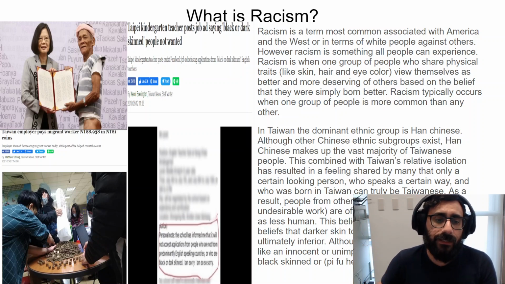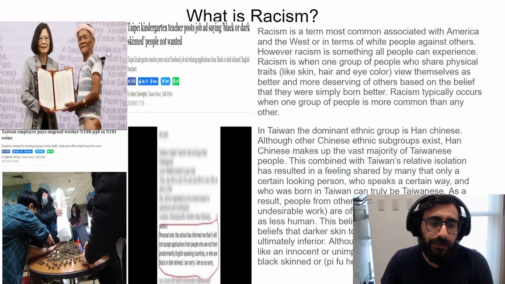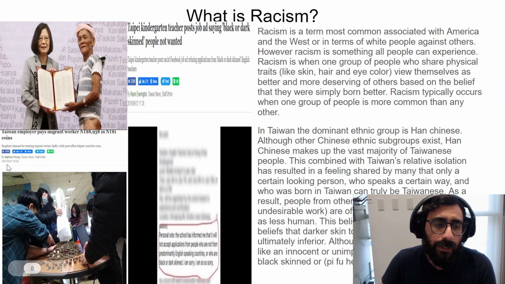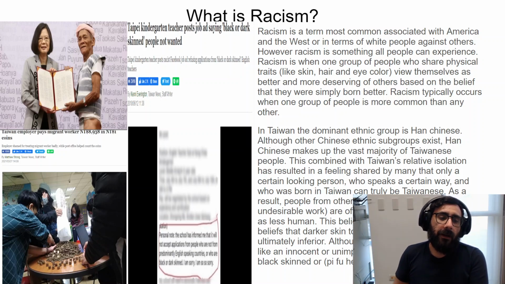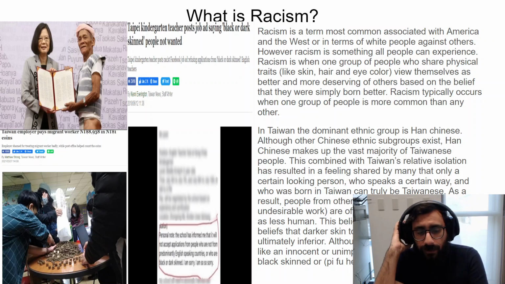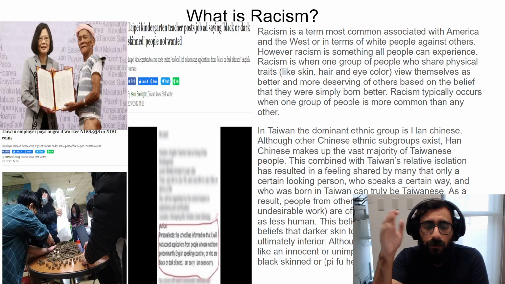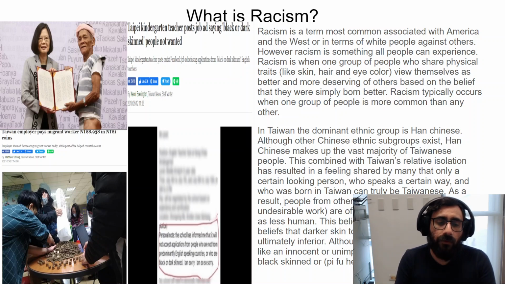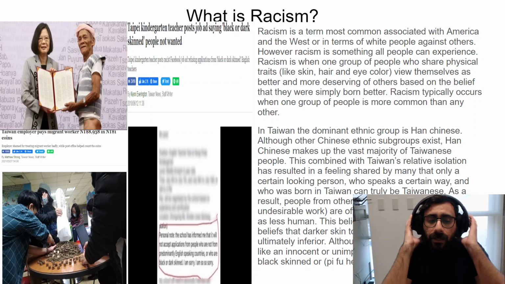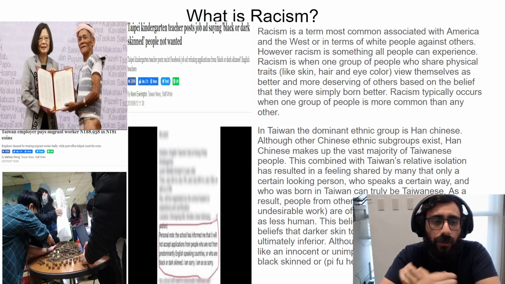Here are some of the other examples from the news in recent years of problems in Taiwan about racism. One example is from 2021, March 27. A Taiwanese employer didn't pay the migrant worker who was living at home, the domestic care worker, a proper salary, stealing money from what they were supposed to pay her. So that migrant worker learned enough Chinese to be able to take her to court.